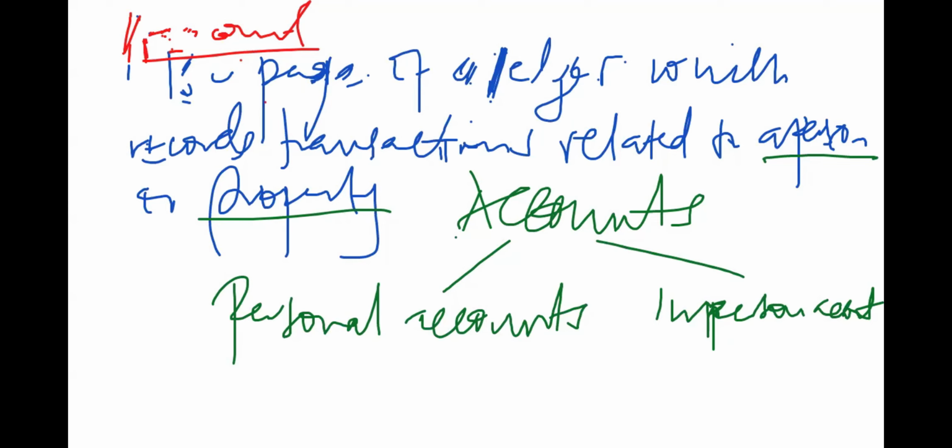So when we looked at the definition of an account, we saw that it's only prudent to understand that once we record transactions relating to persons or relating to properties, then we have the two broad classifications.